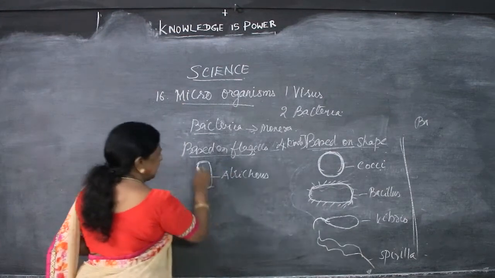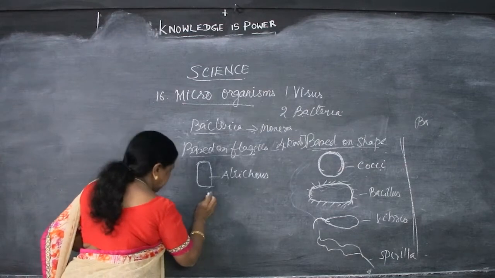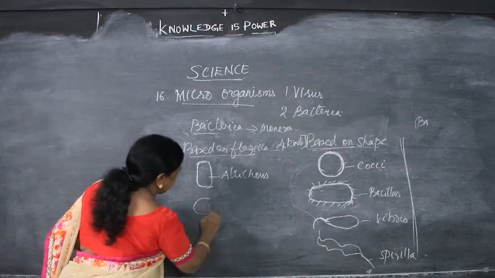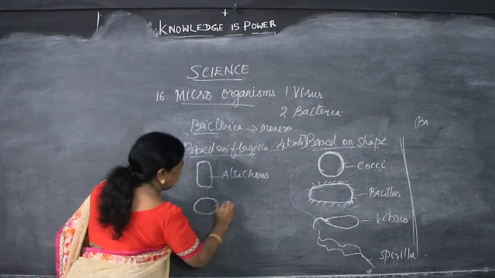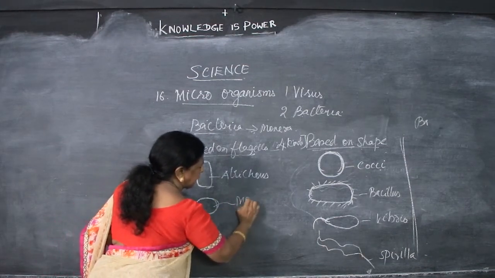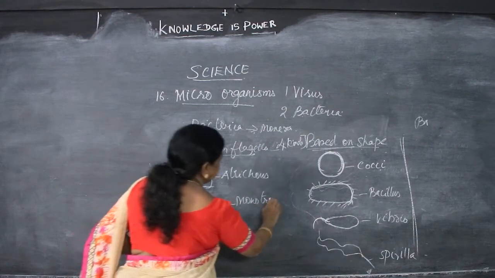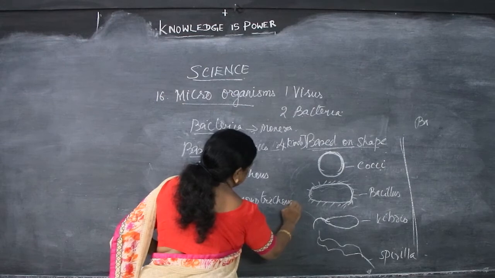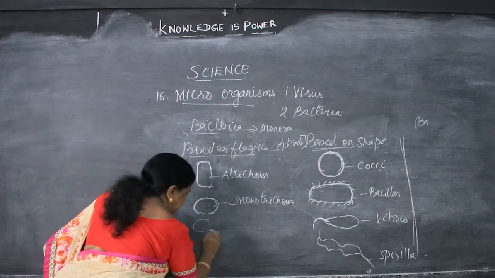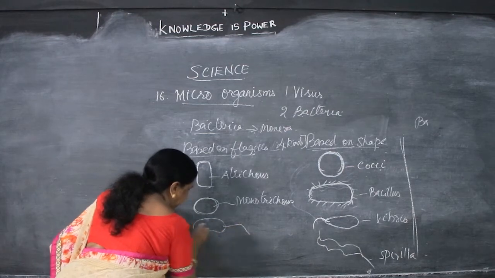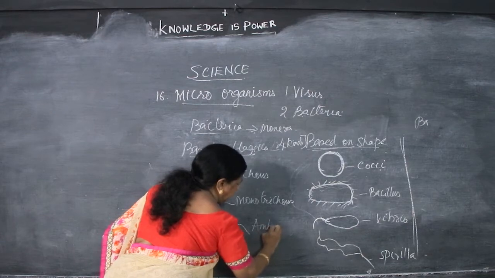Atrichous means what? Is there any flagella? No flagella. So this is Atrichous. Next one is only one flagella, that is Monotrichous. Mono means one. Then the same structure, with flagella on both sides, that is Amphitrichous.